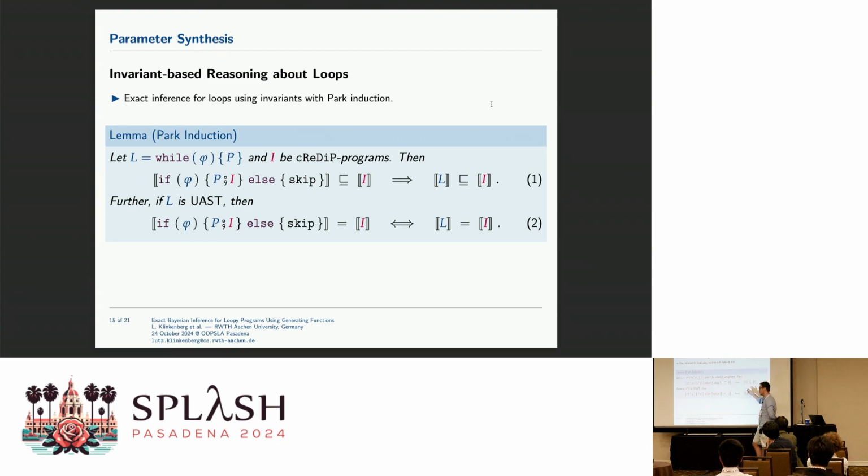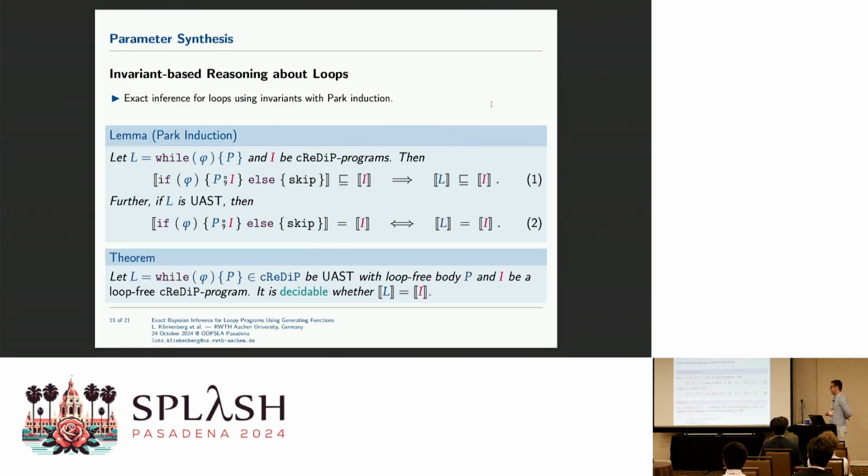And if we furthermore know that the program is universally almost surely terminating, which means for every input this program terminates with probability 1, we even have equality at hand. And this is what we make use of. So what we did is basically reasoning about the while loop. We boiled this down to reasoning about an invariant, or about program equivalence, right? It means this program is equivalent to that program, so they produce the same output for any input.